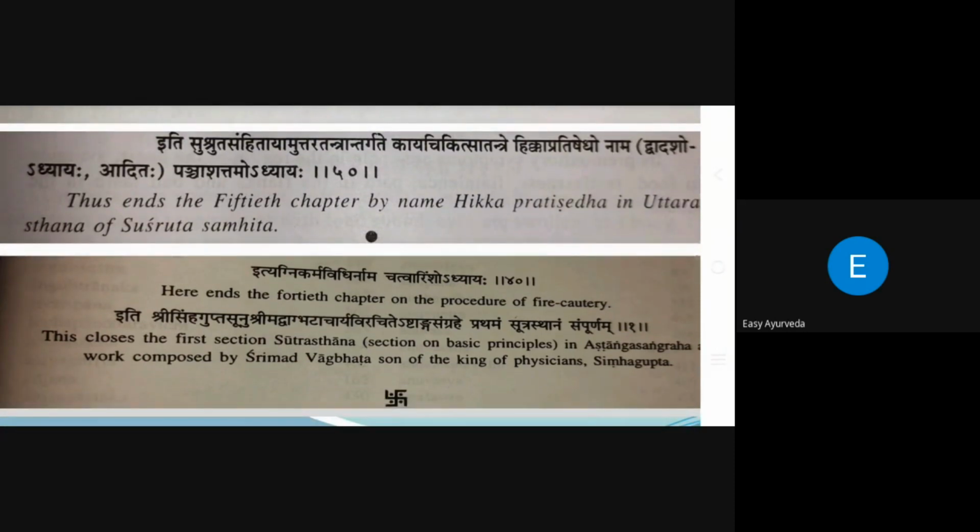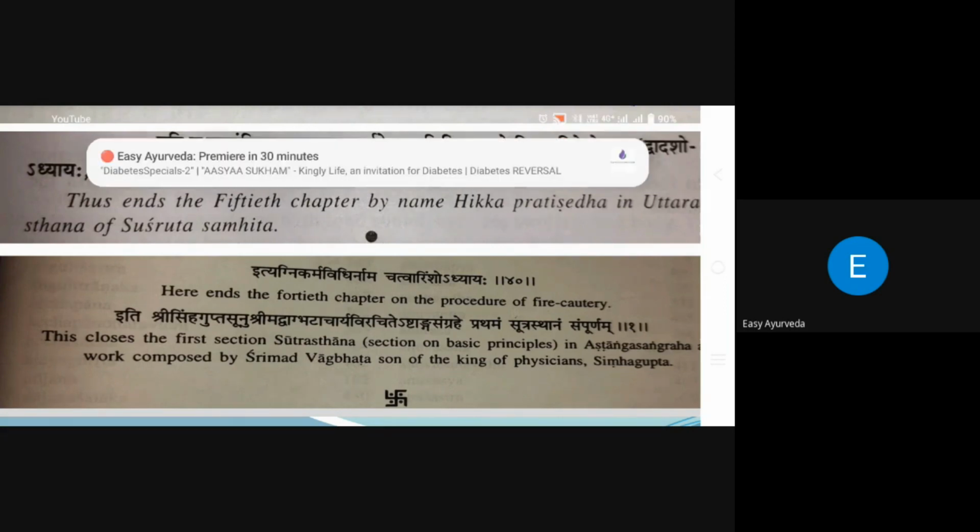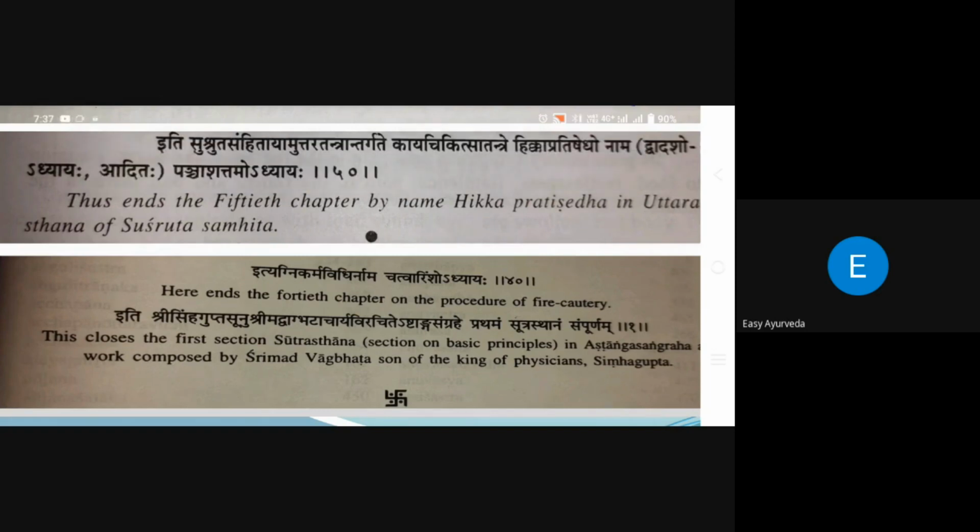And in the case of Vagbhatacharya, he says, iti Agnikarma Vidhi Namaha Chaturvimsha Adhyaya. He is saying that the Agnikarma chapter is finished, that is, the 24th chapter. And he also gives some background of his family in this context. Iti Sri Simhagupta Sunu Srimad Vagbhatacharya Virachita Ashtanga Sangrahe Prathama Sutra Sthana Sampurnam.